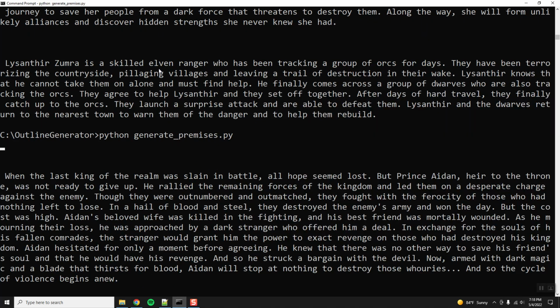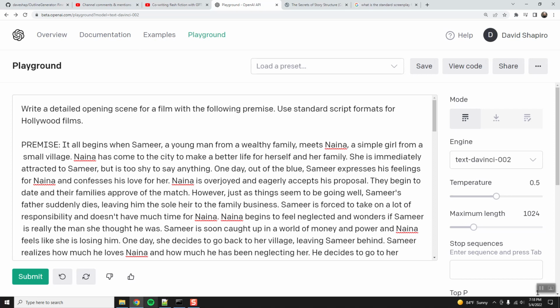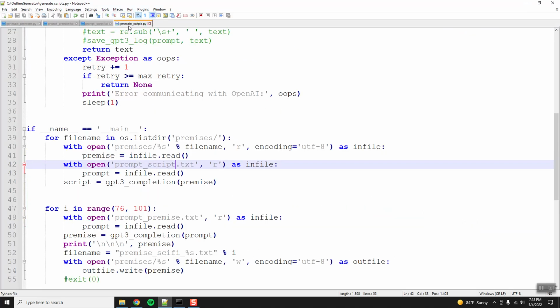And just so you can see, we've got 125 premises here. Let's see. When the last king of the realm was slain in battle, all hope seemed lost, but Prince Aidan, heir to the throne, was not ready to give up. Okay, cool. Life was never meant to be easy. Grown from the dirt and grime of the world, the people toiled day in and day out. Yeah, this is miserable. Okay. All right, where was I? Generate scripts. Yes, generate scripts.